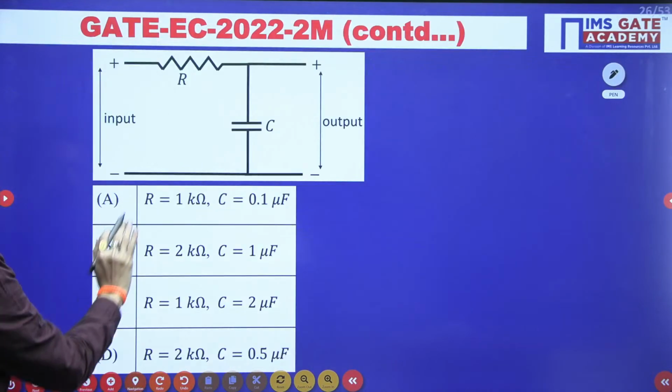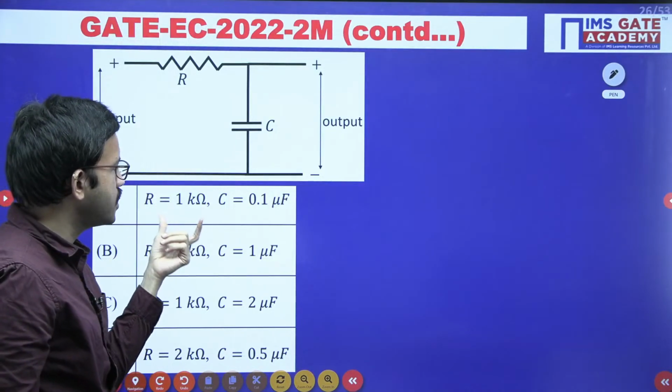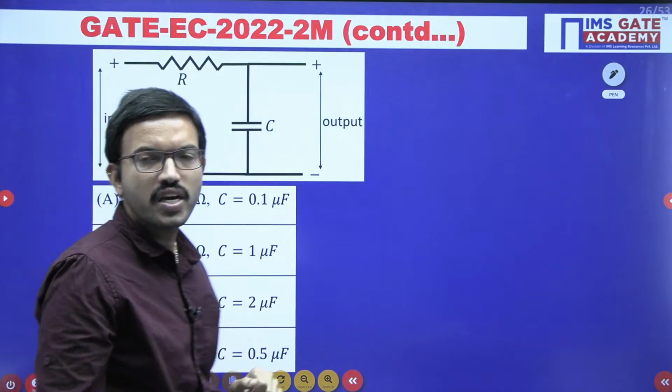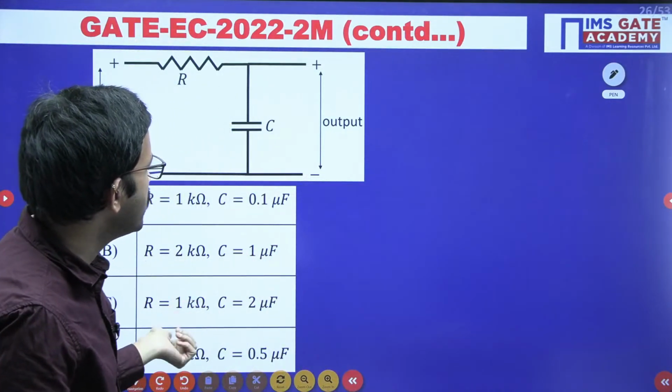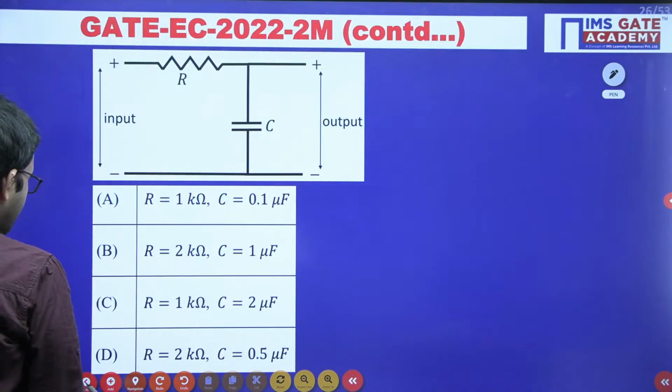Regarding that, you have 4 choices. Whichever choices regarding R and C values are appropriate, you can choose all those correct options. This question is MSQ, either one option or more than one option can be correct.